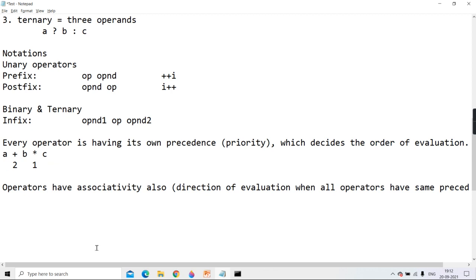Example I'll give you. It is a direction of evaluation. Direction of evaluation means whether left to right or right to left. Like A plus B minus C. The rule says plus and minus both have the same precedence. Plus also and minus also both have the same precedence. Then we have to take into consideration what? Now, will precedence come into picture or associativity?